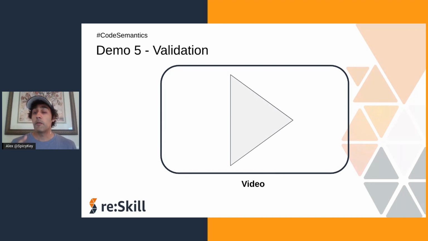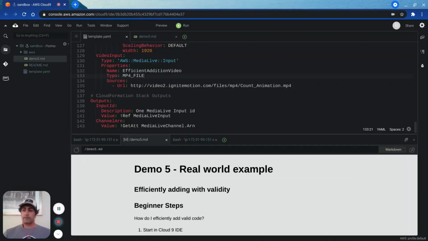For example, remember the timeline of the failure to add? That's lost time because CloudFormation had to roll back something when there was an error in the template code. Validation can save you time because it can catch those errors in the code before you give it to CloudFormation. Here's the fifth and final demonstration about validation. This is the fifth demo in adding to the cloud. It can be really important to be efficient and add code that is valid. And this is really common when we start with a template. We'll want to update it.